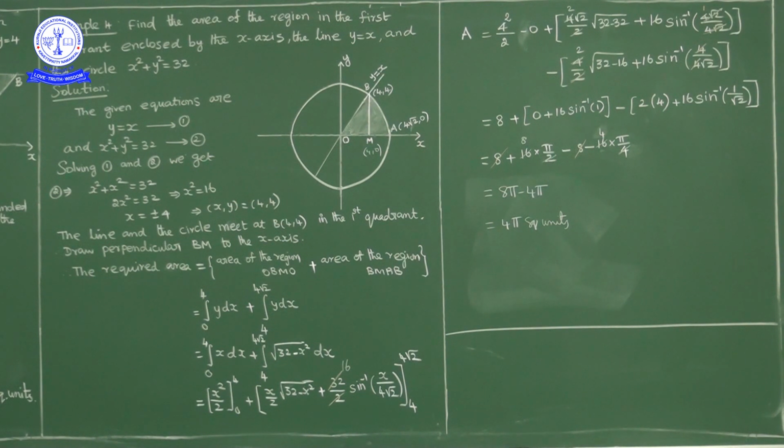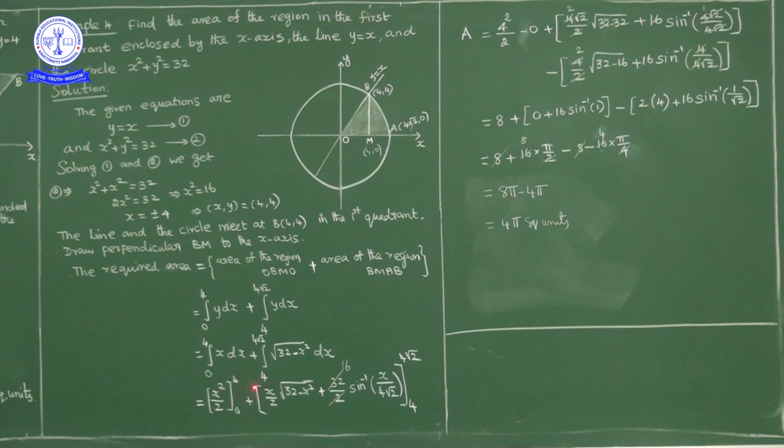Okay, so area under the line y is equal to x, so 0 to 4 y dx, nothing but 0 to 4 x dx, plus now 4 to 4 root 2 area under this circle. What is the circle equation? Circle equation is x square plus y square is equal to 32, y is equal to plus or minus square root of 32 minus x square. We are considering the first quadrant, so we consider y positive. So this part, direct formula, integration of x is x square by 2, lower limit 0, upper limit 4, 16 by 2 nothing but 8.